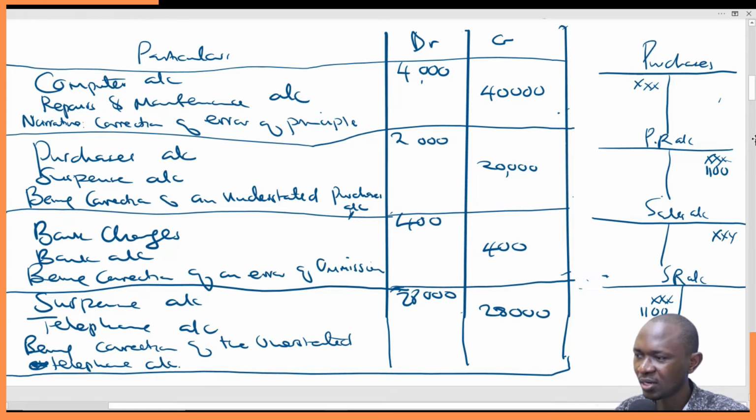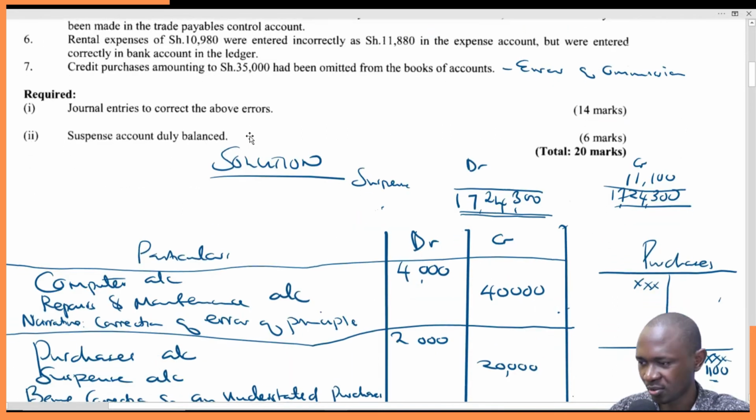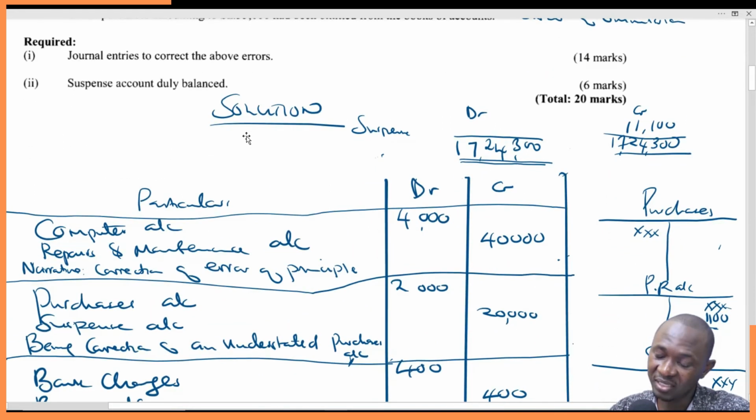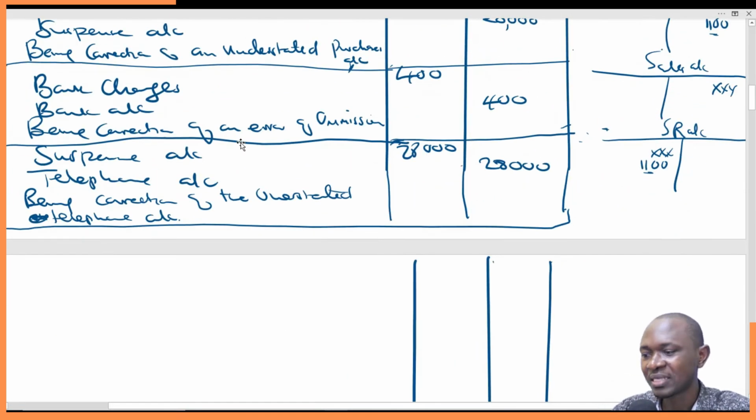It's supposed to be recorded here, but it was recorded here. So what do we do to correct this? But also remember that the other side of the book was correct. The correct entry had been made in the trade payables control account. So that means it has only affected one side of the trial balance. The other side has not been affected. So definitely it leaves us with the suspense account.